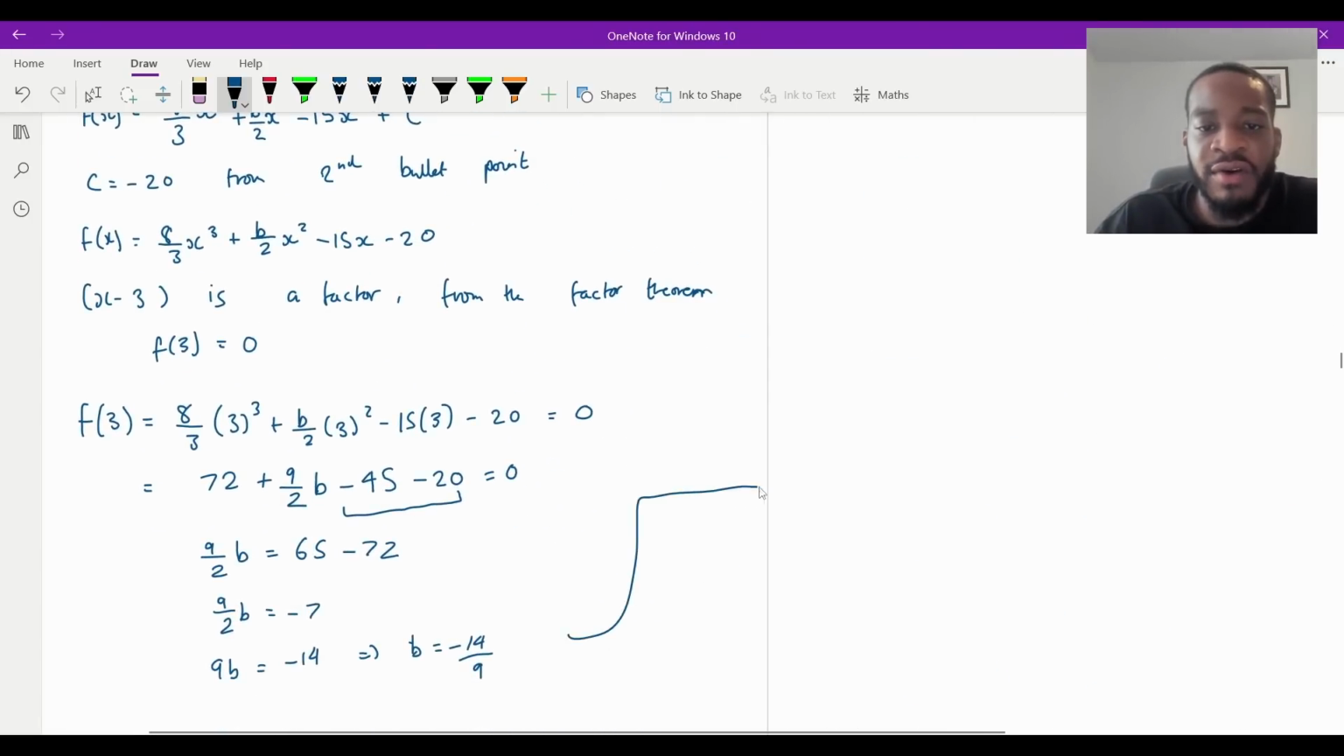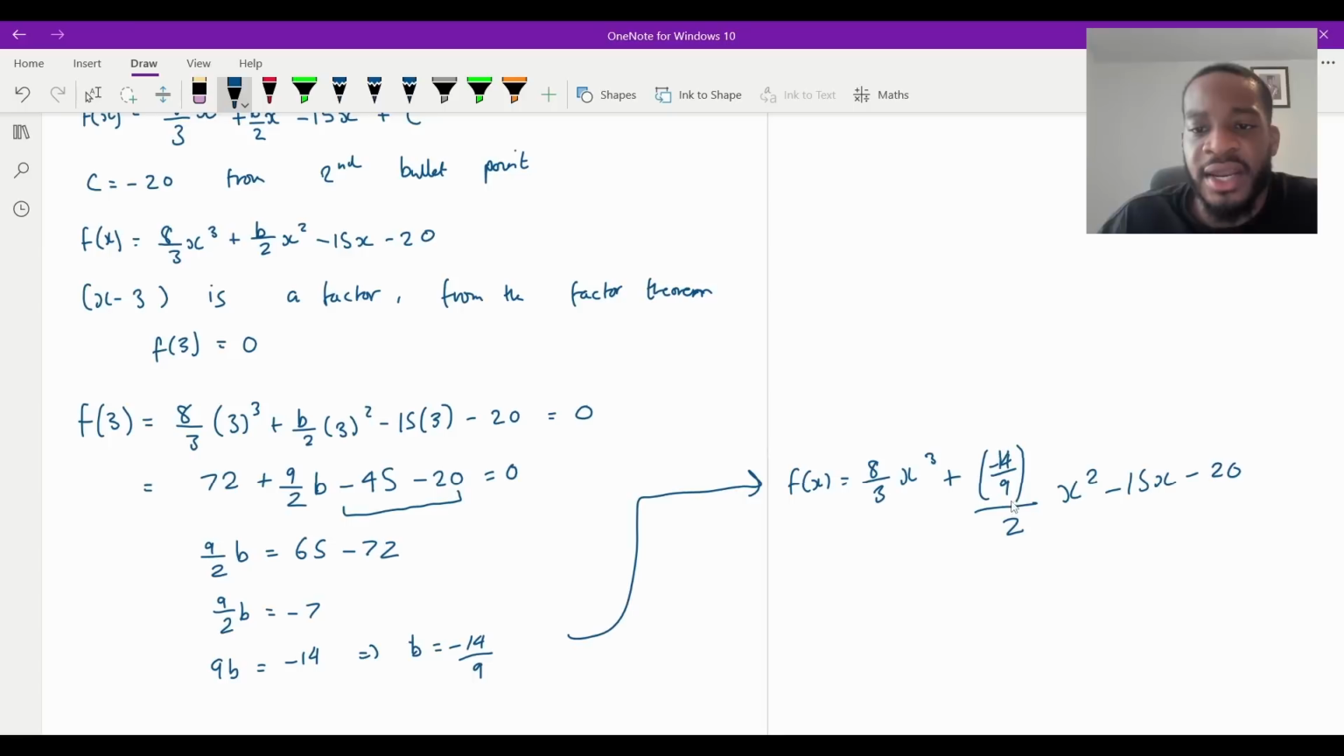That means that our original function, f of x, right? This will equal a over 3 x cubed plus, now b is minus 14 over 9, isn't it? Right? So it's going to be minus 14 over 9, that's b. And it was over 2, like that. And then it's going to be x squared, like that. And then it was minus 15x minus 20.